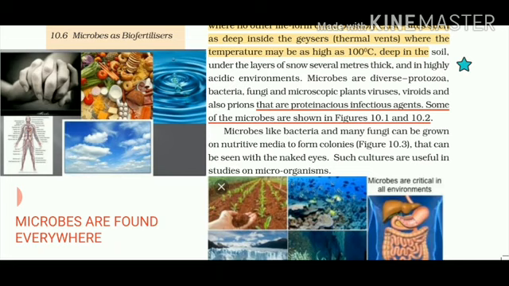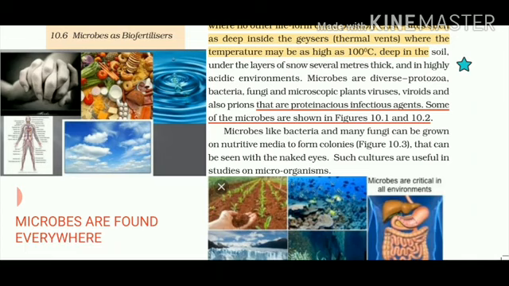Then they have talked about the diverse, that means different varieties of microorganisms which are found. Number one, protozoans, it can be amoeba, paramecium, plasmodium. Then bacteria, as we have studied, coming under kingdom Monera. Fungi and microscopic plants, viruses. Viruses we all know, as it has troubled us a lot. So viruses are there. Number two, viroids and also prions.